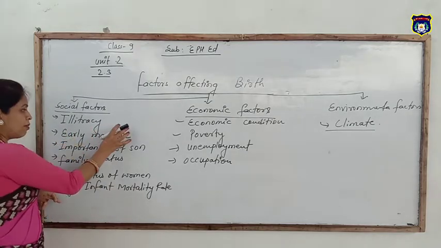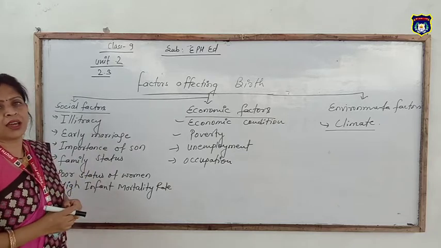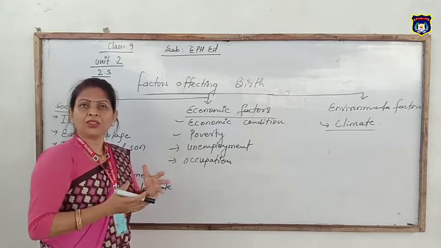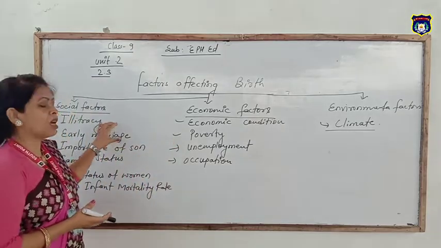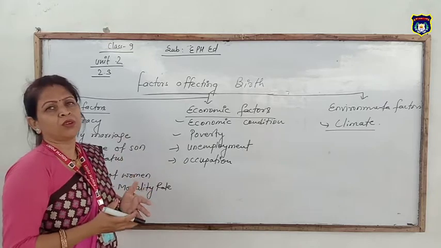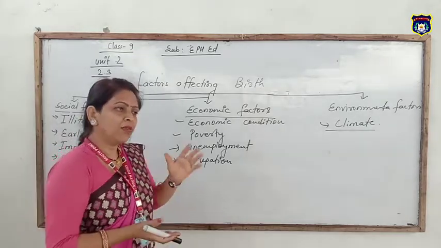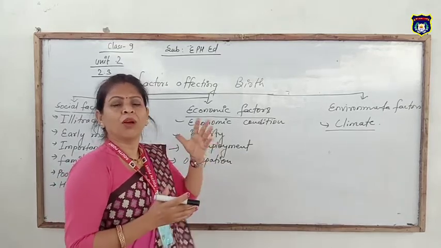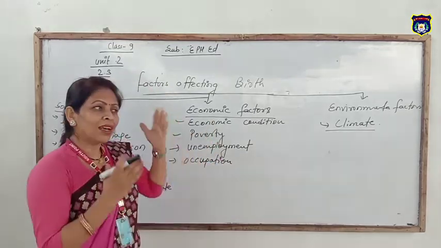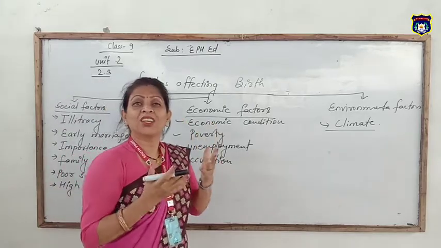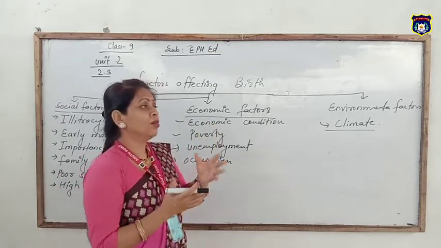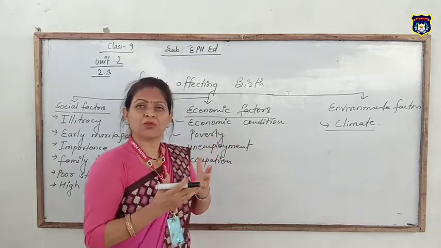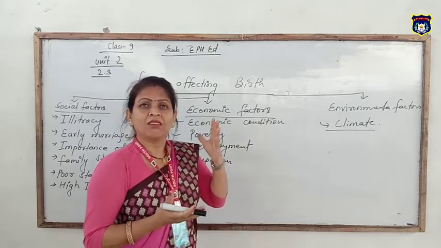Early marriage, before the age of marriage. Our law also grants 21 years. Before 21 years, girls are married in our society in the religious belief that if girls are married before menstruation, the parents have a place in heaven. Such types of thoughts.